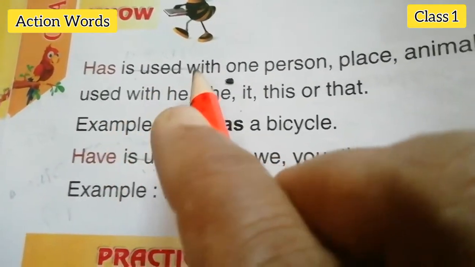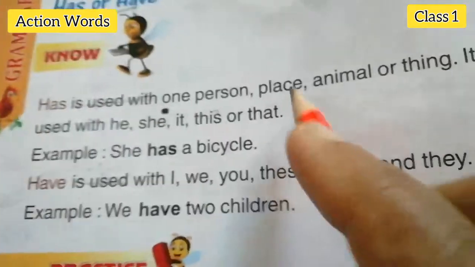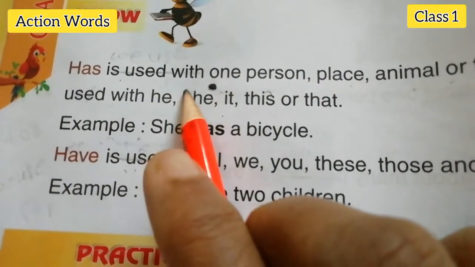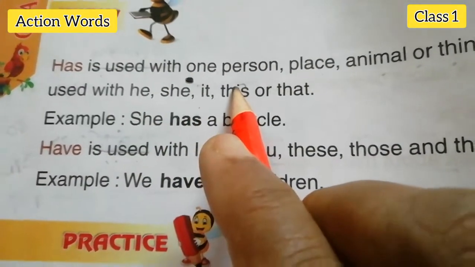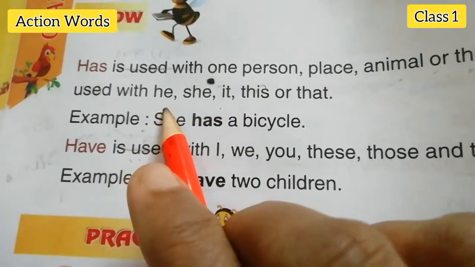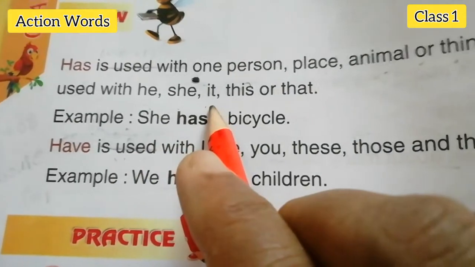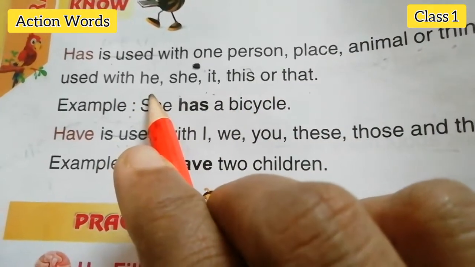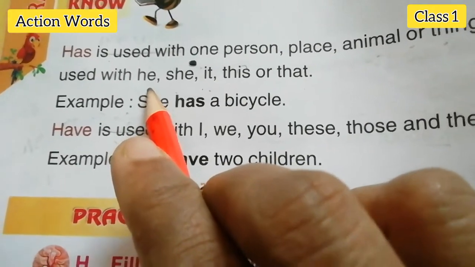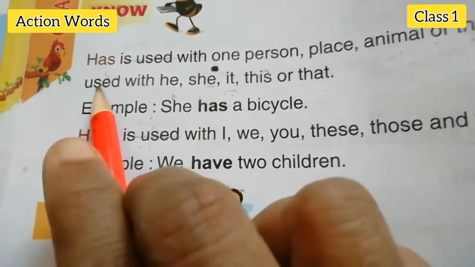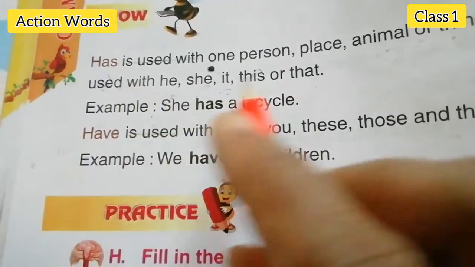Has is used with one person, place, animal or thing. So has is used for what? One person. And it is used with he, she, it, this or that. For he we have to use has, she has, it has, this has, that has.